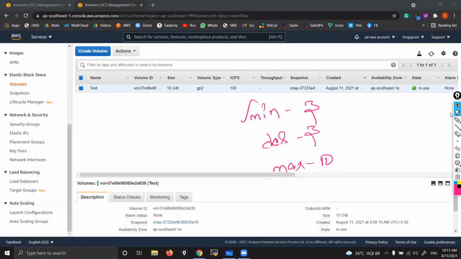Any more doubts from anyone? We scale up the instances within the region, right? Yes, the same region.